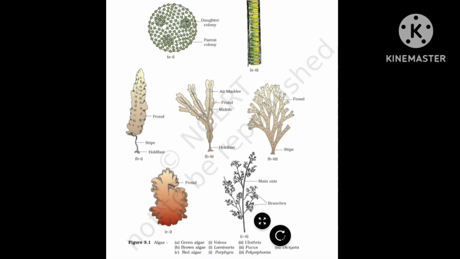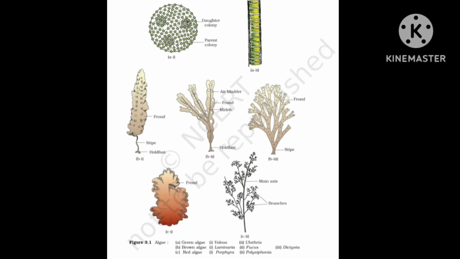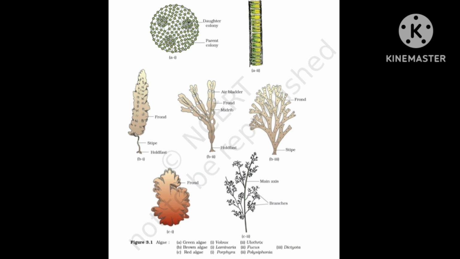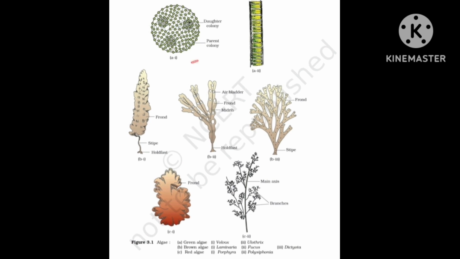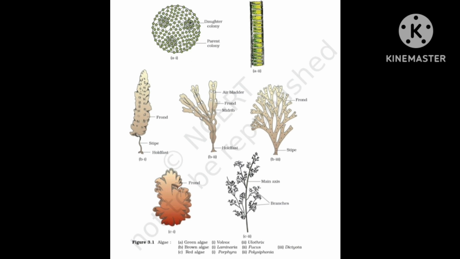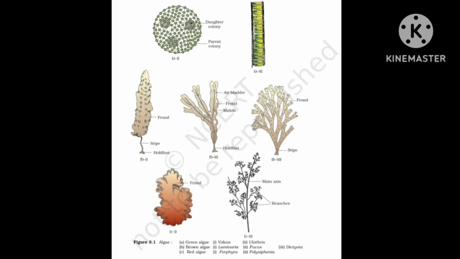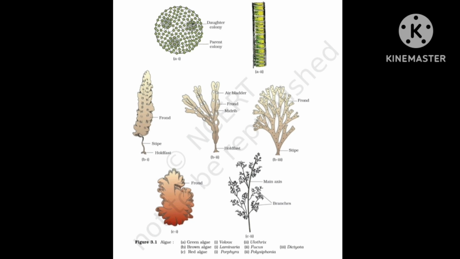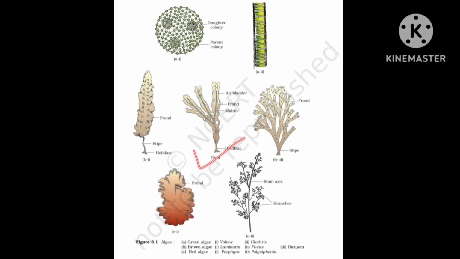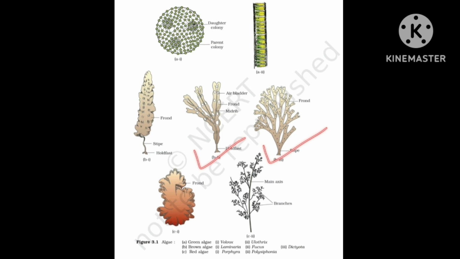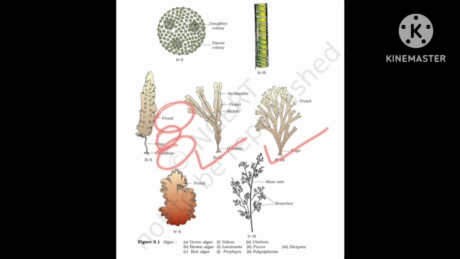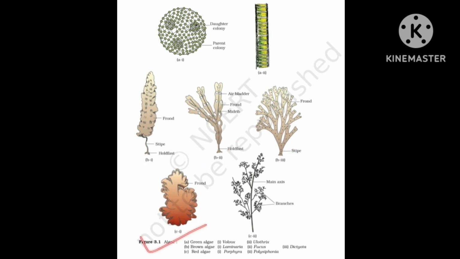Moving forward are these diagrams, which are very important to do. Very important direct questions can come from these diagrams. The first we are seeing is of green algae. So this one is Volvox, which has a colonial form. We have done this also in the text written there. And this filamentous thing is Ulothrix. Moving further is the brown algae, where the first example given is Laminaria, then Fucus, then Dictyota. Now you can see the parts clearly: frond, stipe, and holdfast. Further, they have given the examples of red algae, which are Porphyra and Polysiphonia.